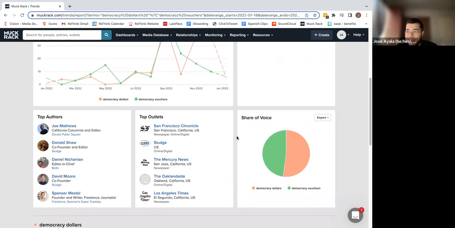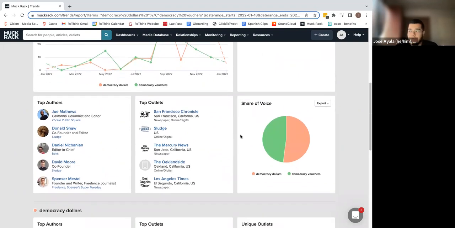If we scroll down a bit, we can see the authors who are covering our terms the most. Here we've got Joe Matthews, California columnist and editor at SoCal Public Square, as well as Donald Shaw, who is co-founder and editor over at Sludge. We can also see some of the top outlets, so San Francisco Chronicle, Sludge.